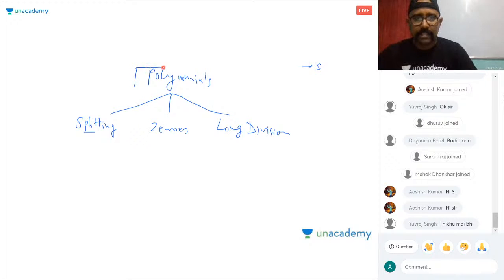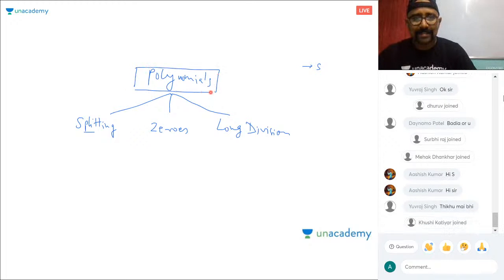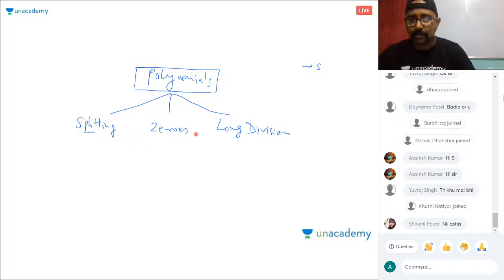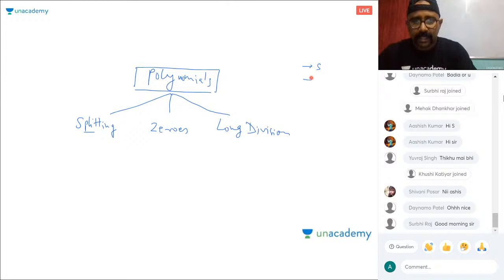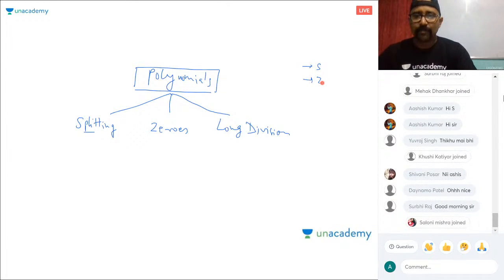So to solve one sum of polynomials, you need these three things, and I have covered them in my special classes. The first one is splitting, the second is zeros. In day before yesterday's class, I dealt with zeros of the polynomials, how to get the zeros, how to get the sum, how to get the product. These are the things required for the second exercise. And finally, you need long division. Long division is the part that I am doing today.